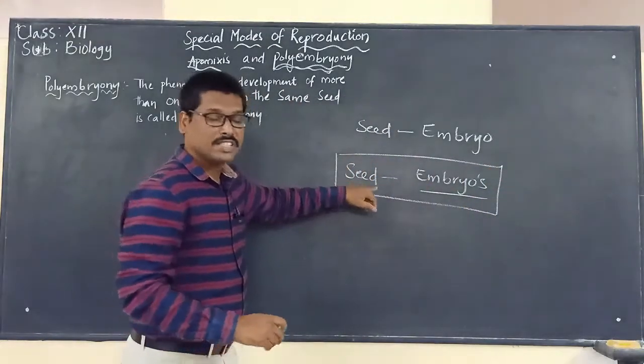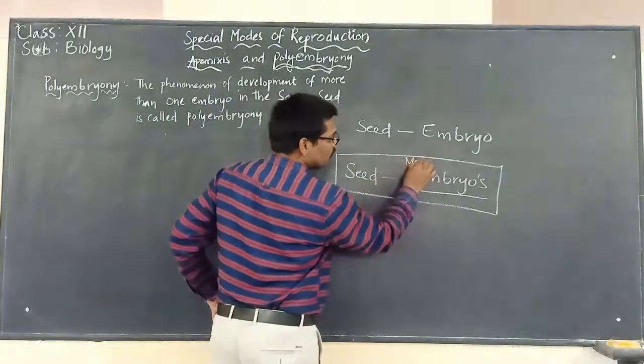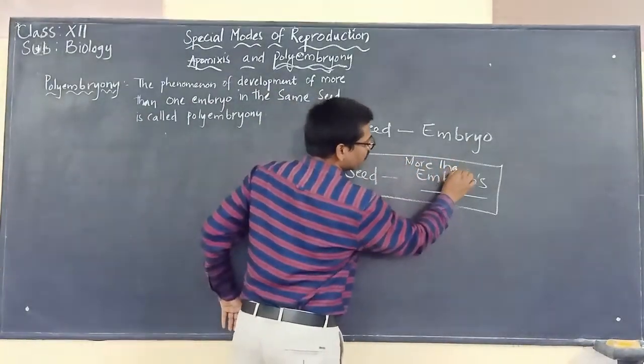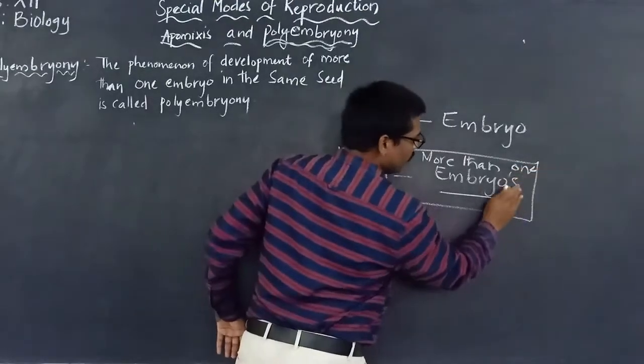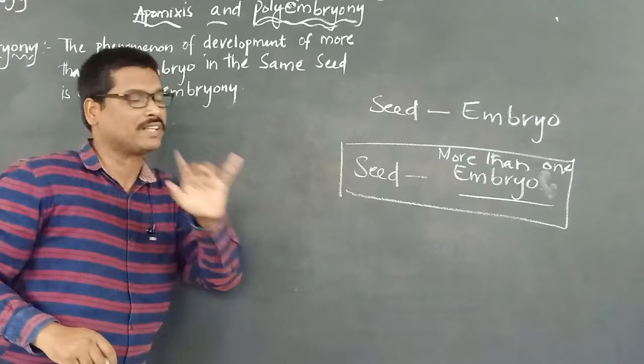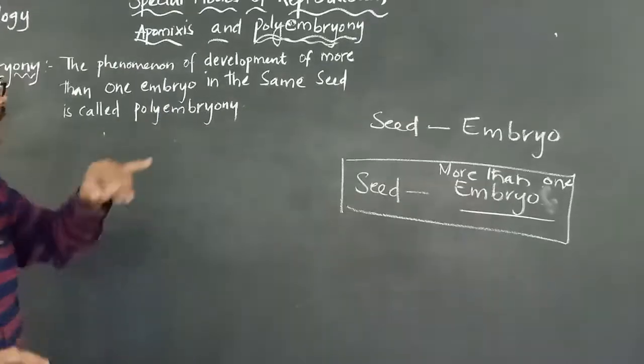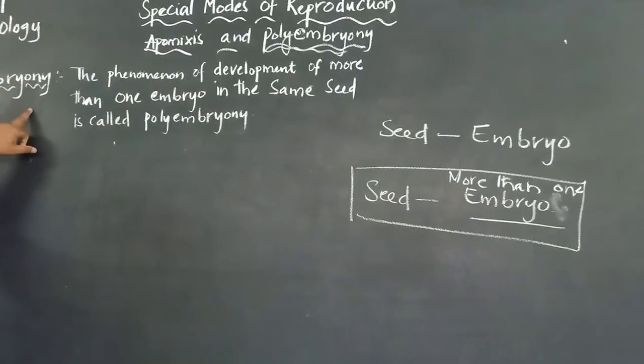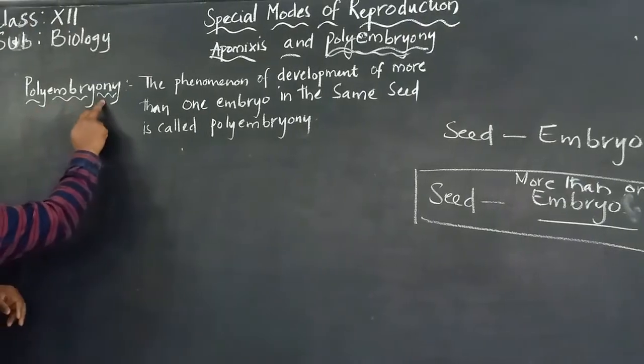A seed which has more than one embryo present in it is called polyembryony.